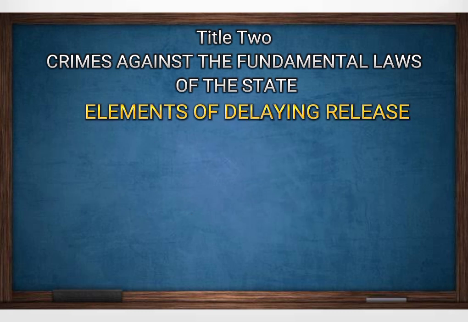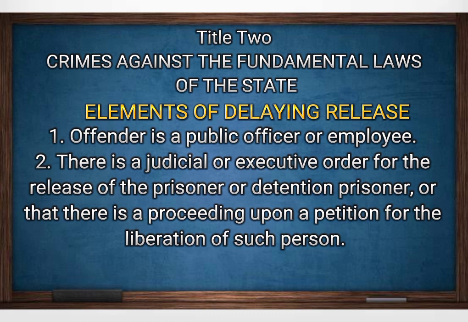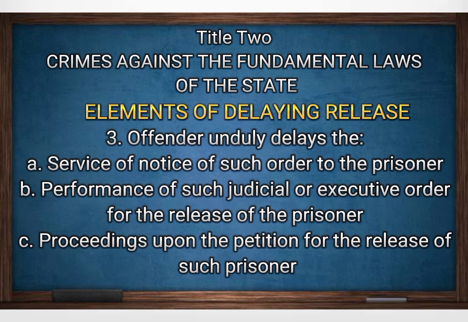Let us talk about the elements of delaying release. 1. Offender is a public officer or employee. 2. There is a judicial or executive order for the release of the prisoner or detention prisoner, or that there is a proceeding upon a petition for the liberation of such person. 3. Offender unduly delays the A. Service of notice of such order to the prisoner. B. Performance of such judicial or executive order for the release of the prisoner. C. Proceedings upon the petition for the release of such prisoner.